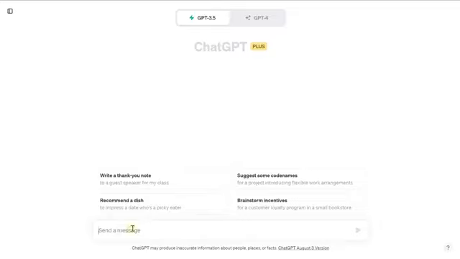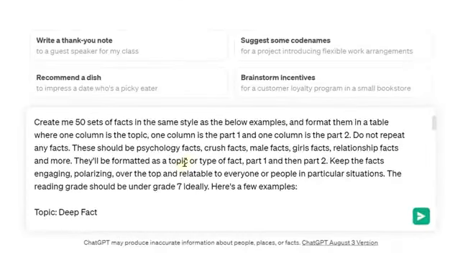that prompt in. And let me walk you through what we have here. So basically, we are going to ask it to create 50 sets of facts, and sets being the topic, the part 1 and the part 2, just like you saw in the example video. I'm giving it a bunch of examples below this, and I'm also asking it to format it in a way that we can copy and paste this into our next tool, so it becomes really, really easy. And so it's going to give you a table with that breakdown step by step.